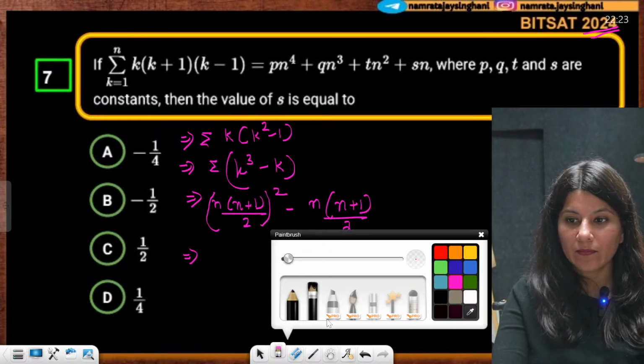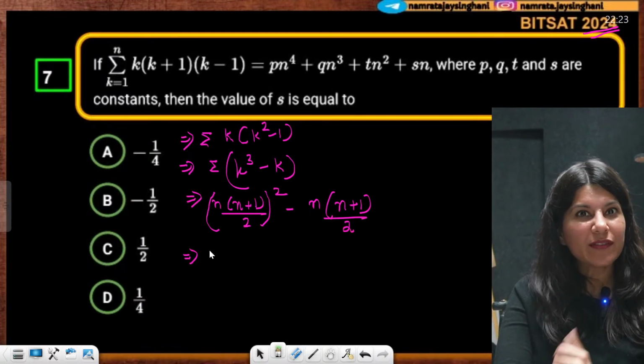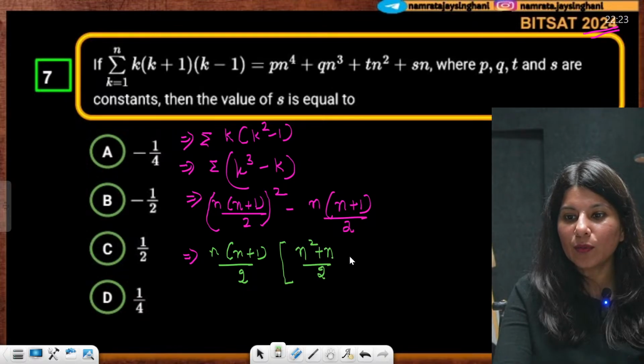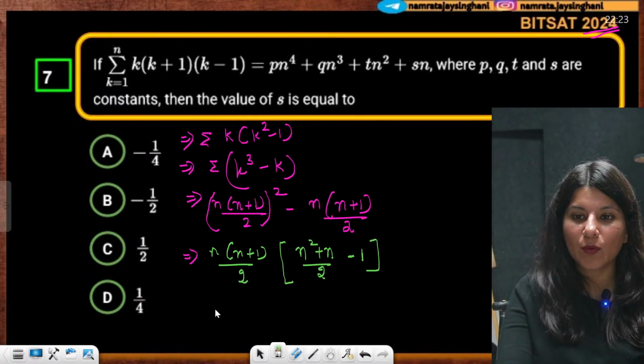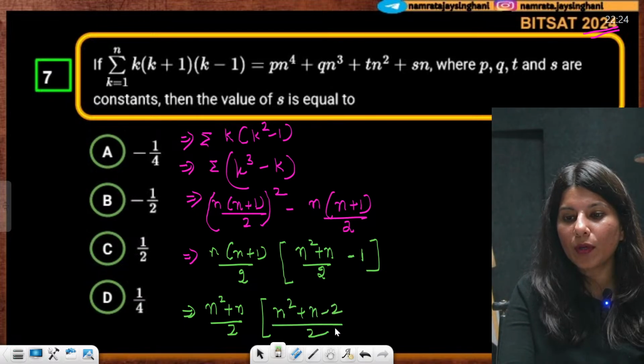Now we are going to take n into n plus 1 by 2 common, and we are left with n square plus n by 2 minus 1. So this is n square plus n upon 2, and this is n square plus n minus 2 upon 2.